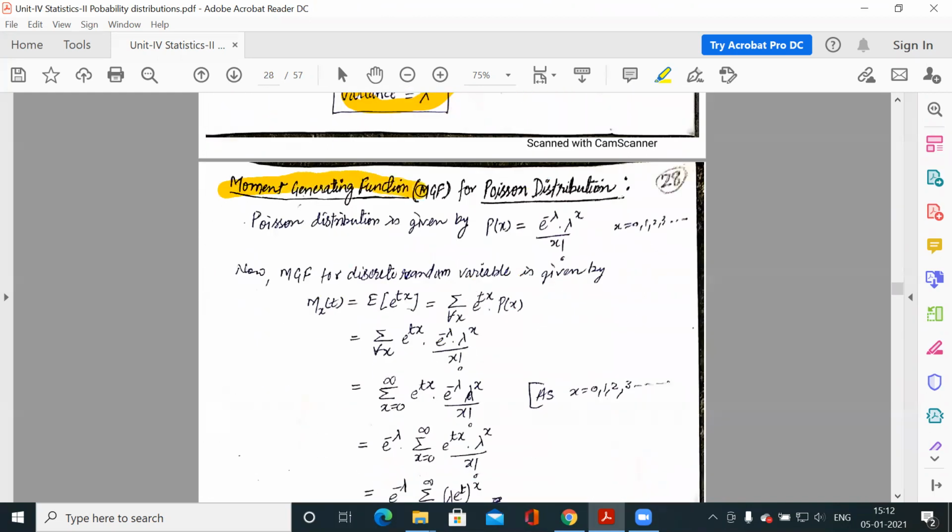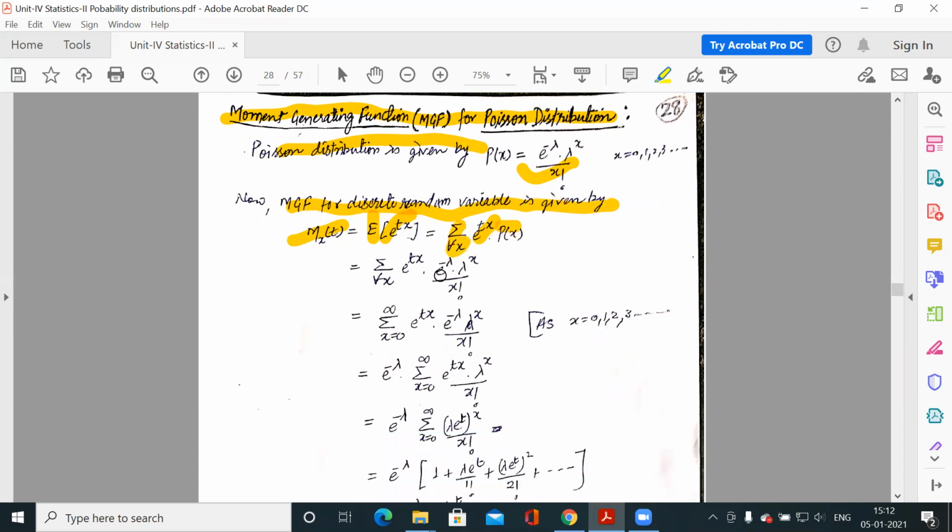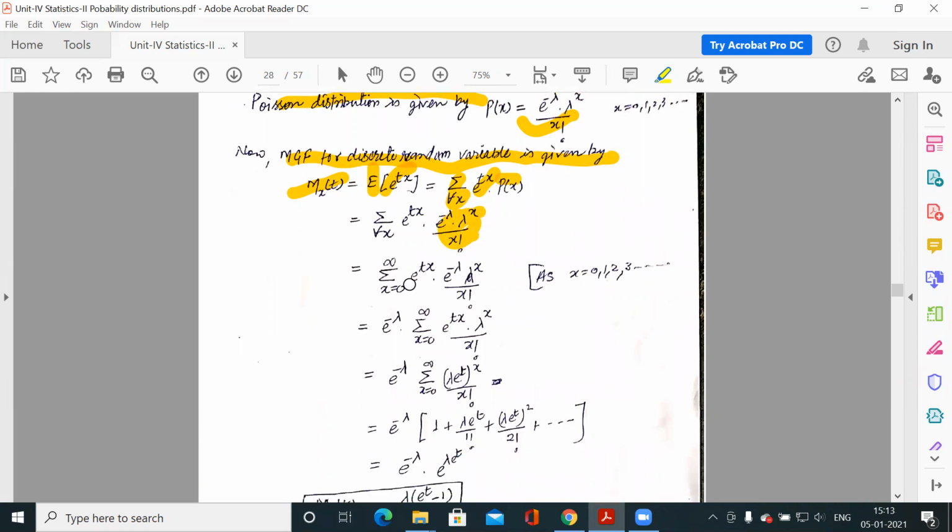Now the moment generating function for Poisson distribution. So this is the probability function for Poisson distribution. Now you know moment generating function for any discrete random variable is given by M_x(t). It is expected value of e to the power tx. So what is expected value of e to the power tx? It is e to the power tx into probability function, summation over every x. Now for every x, that means x from 0 to infinity for Poisson distribution.